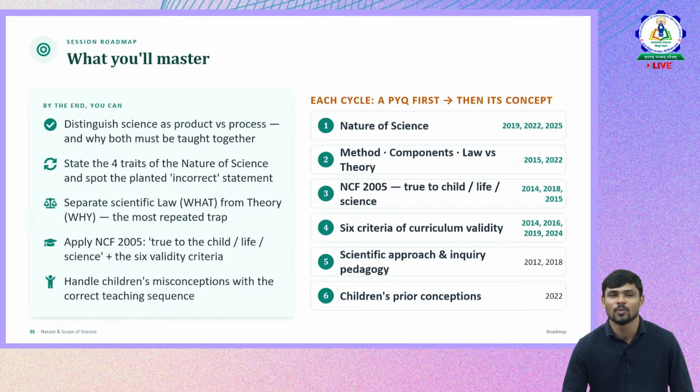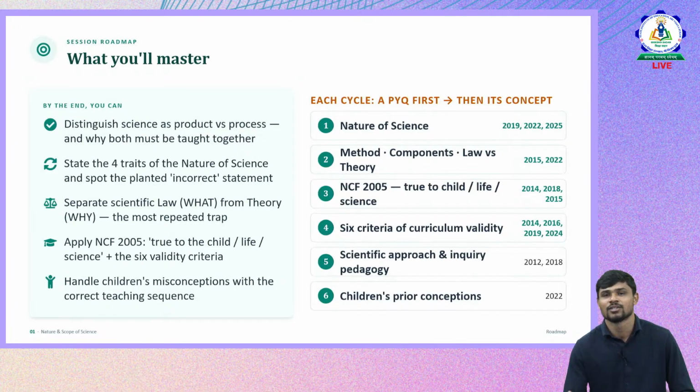Then we'll touch upon NCF 2005 and how questions related to it will appear in the exam. Then we'll see how misconceptions are created among children and how they can be rectified, you being teachers, right? So let us quickly go forward.